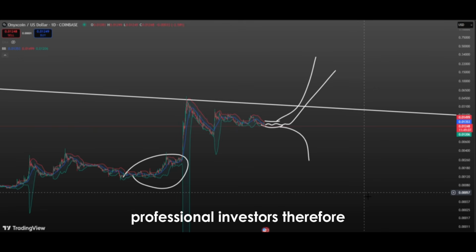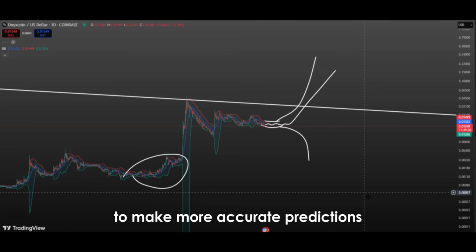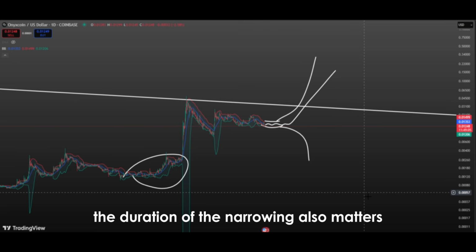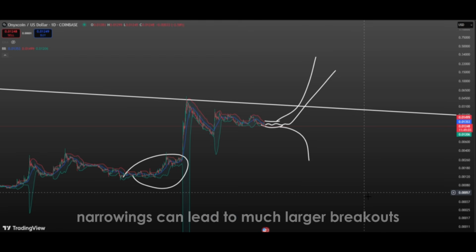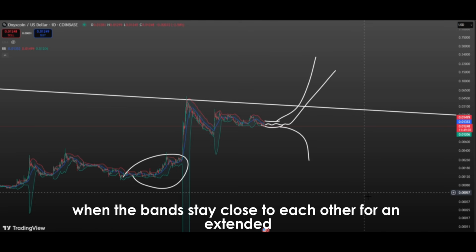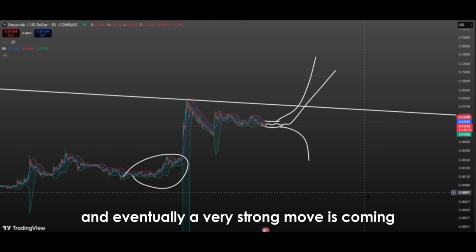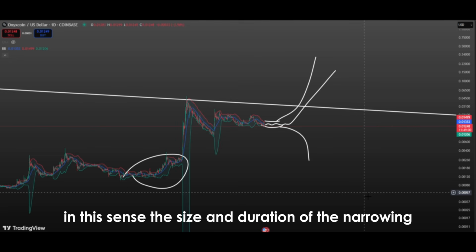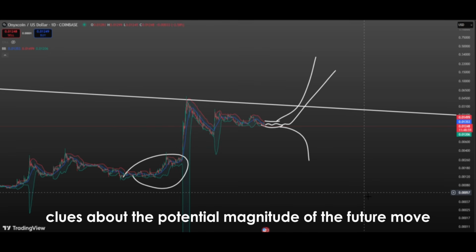Professional investors therefore try to combine both technical and fundamental analysis to make more accurate predictions about the move following a narrowing. The duration of the narrowing also matters. Short-term narrowings may signal smaller moves, while long-term narrowings can lead to much larger breakouts. In other words, when the bands stay close to each other for an extended period, it means the price energy is continuing to build up, and eventually a very strong move is coming. In this sense, the size and duration of the narrowing provide clues about the potential magnitude of the future move.